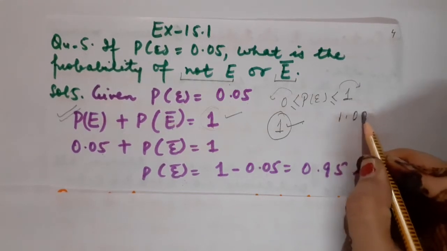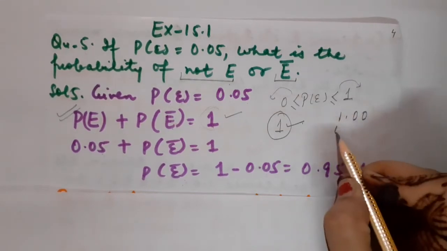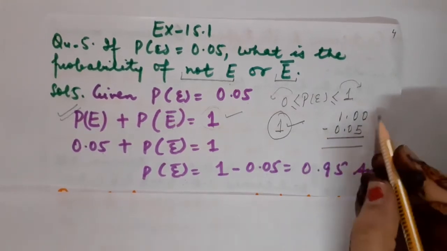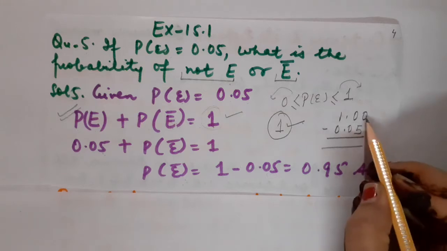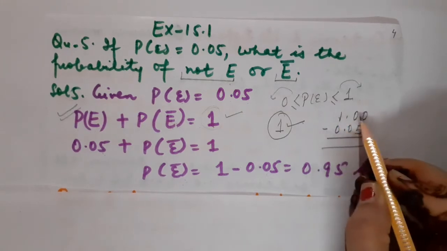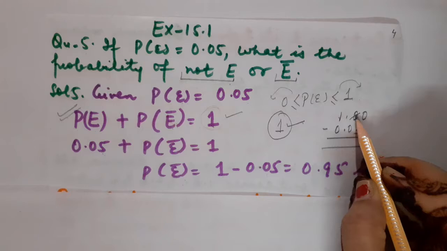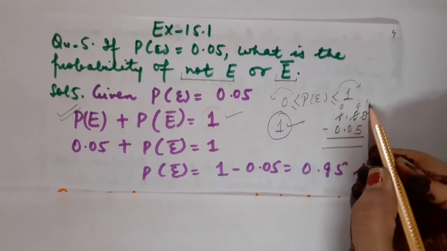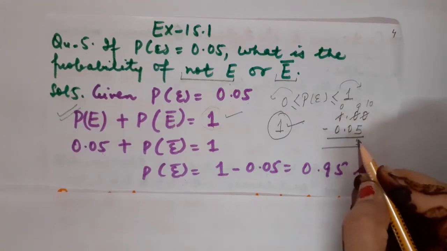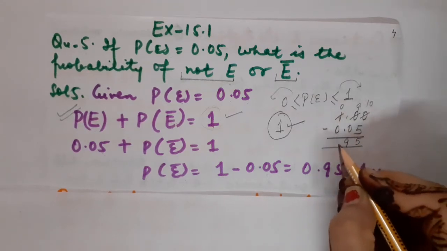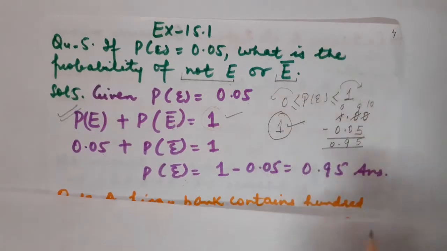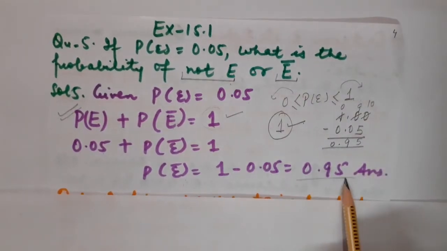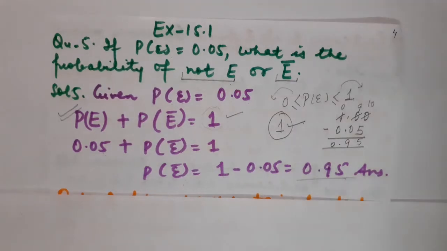This can be written as 1.00, and we are going to subtract 0.05 from it. How? 0 minus 5 is not possible, so definitely it is going to borrow from another number, but this 0 cannot give the borrow, so here it will be 9, here it will be 0, and here it will become 10. 10 minus 5 is 5, 9 minus 0 is 9, and 0 minus 0 is 0. So what is the probability of not E? That is 0.95. Got it?